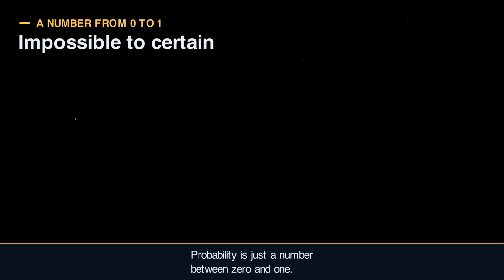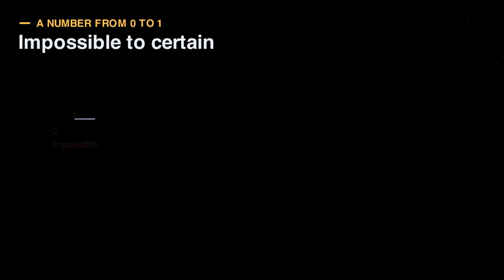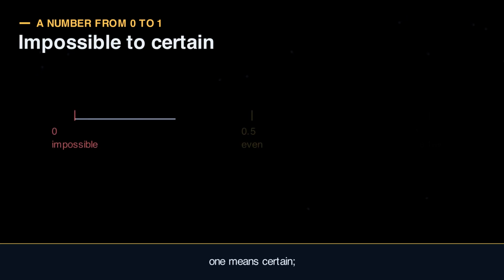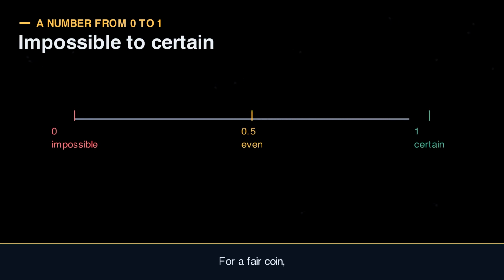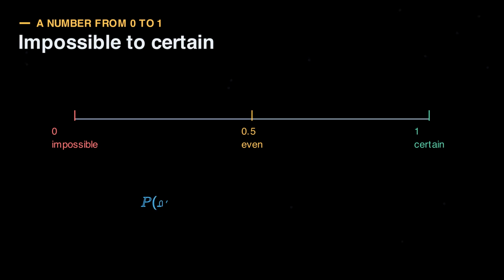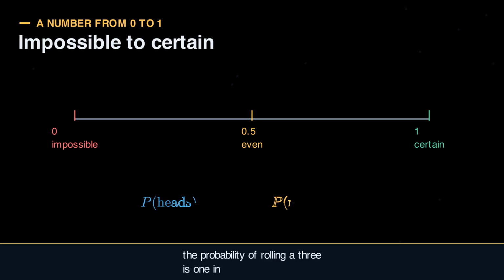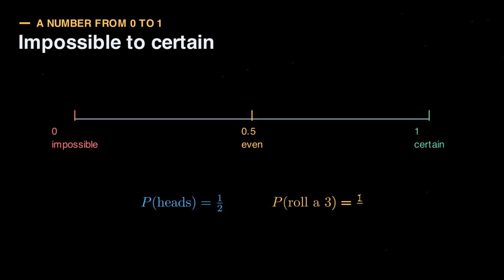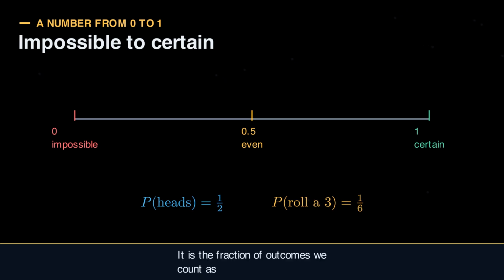Probability is just a number between 0 and 1. 0 means impossible, 1 means certain, 1/2 means an even chance. For a fair coin, the probability of heads is 1/2. For a fair die, the probability of rolling a 3 is 1 in 6. It is the fraction of outcomes we count as success.